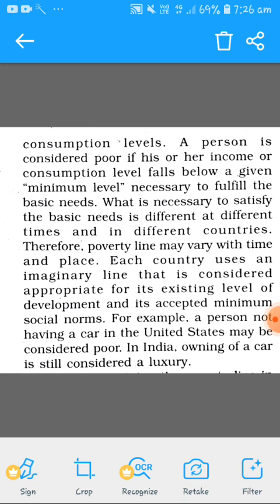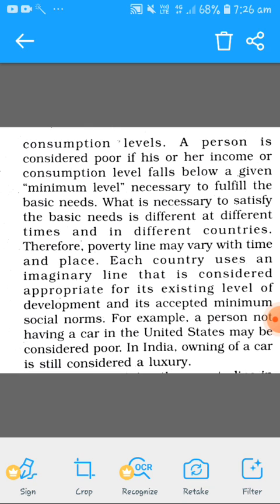A person is considered poor if his or her income or consumption levels fall below a given minimum level necessary to fulfill the basic needs. So a person will be counted as poor if he or she is not able to fulfill the minimum basic needs.